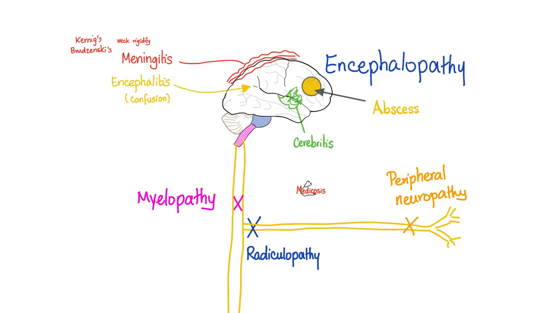Remember this? If I have a disease inside the brain, what do you call that? Encephalitis. But that's more global, right? Yeah. What if it's more local in the brain tissue itself? Cerebritis. What if it's a neat collection of pus? That's an abscess. What if it's inflammation of the meninges, the coverings of the brain and spinal cord? Meningitis. Notice the difference between meningitis and encephalitis. What if the disease is in the spinal cord? Myelopathy. If it's inflammation, myelitis.